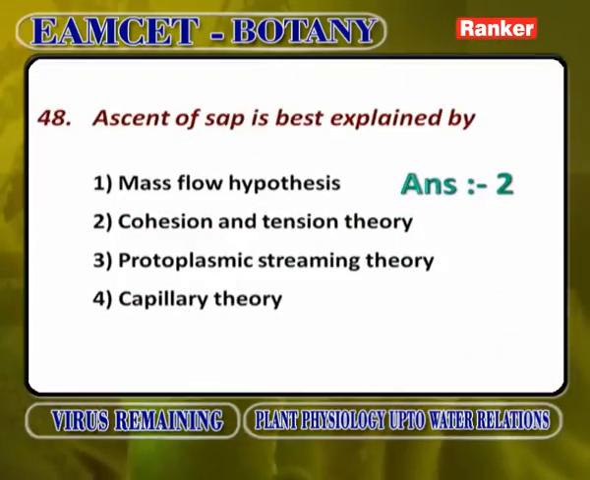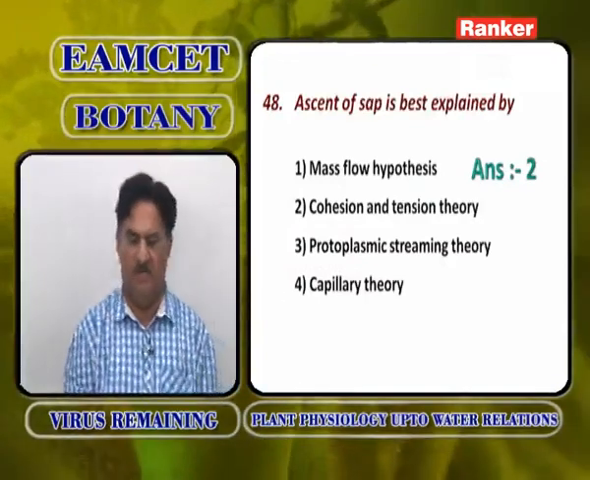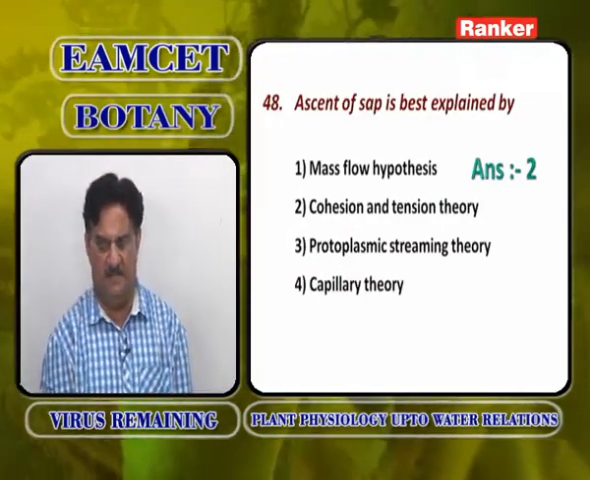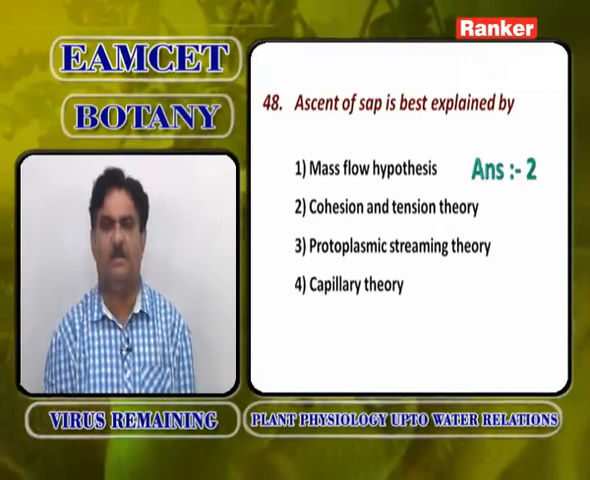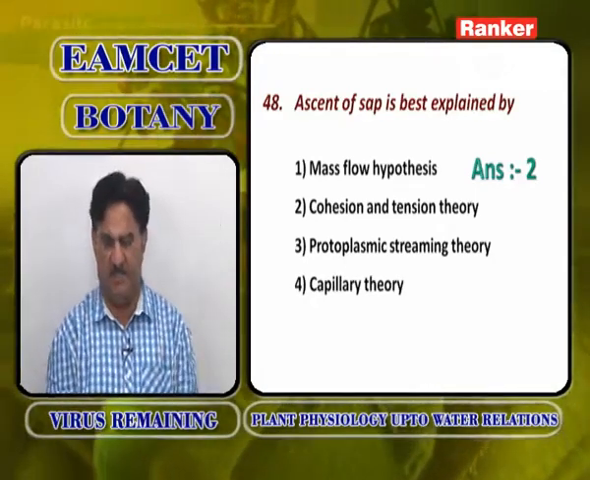Ascent of sap is best explained by the cohesion tension theory. There are so many components present to explain the ascent of sap. The mass flow hypothesis is for movement of food from leaves to various parts. The protoplasmic streaming hypothesis is also an explanation of phloem being involved in transportation of food. The best answer for ascent of sap is the cohesion tension theory.